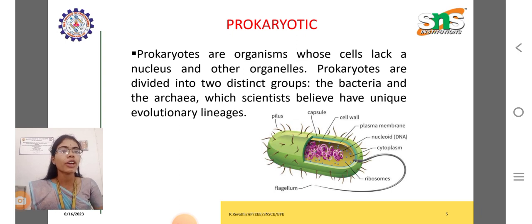Prokaryotic. Prokaryotes are organisms whose cells lack a nucleus and other organelles. Prokaryotes are divided into two distinct groups, the bacteria and the archaea, which scientists believe have unique evolutionary lineages. The prokaryotic cell is a capsule-like structure which contains a plasma membrane, the nucleoid which is DNA, cytoplasm, and ribosomes in the inner layer of the prokaryotic cell.